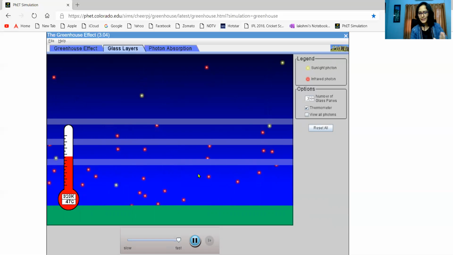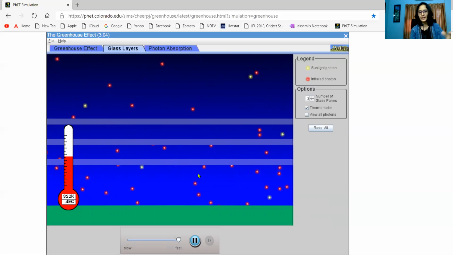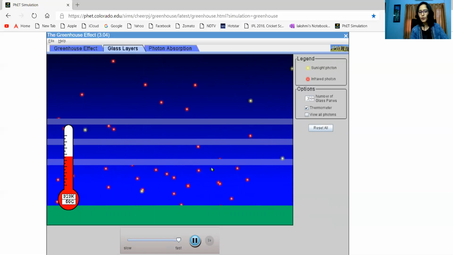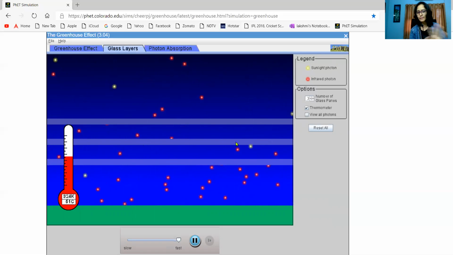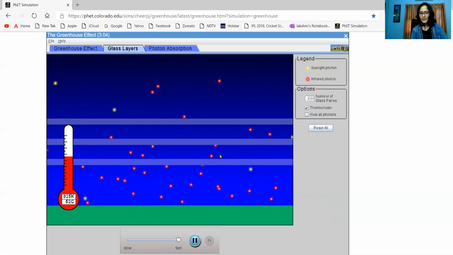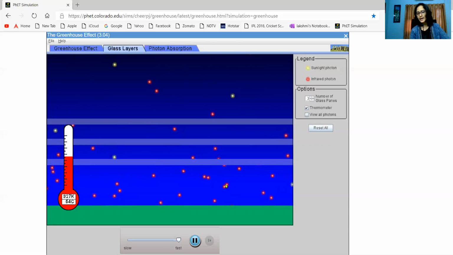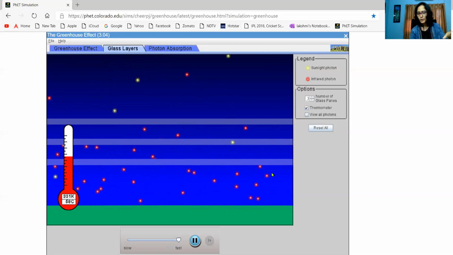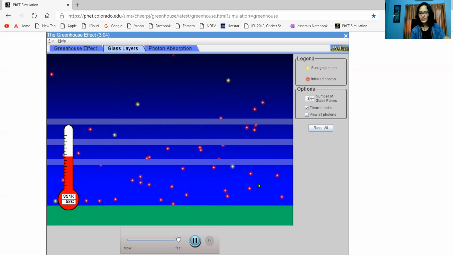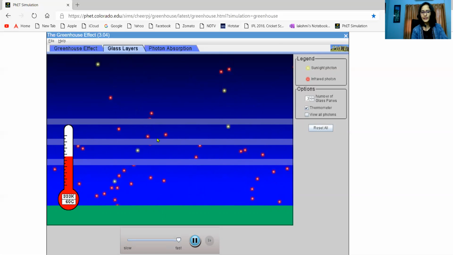When the glass panes are fewer in number, there is more scope for infrared rays to escape into space. When the glass panes are more in number, more infrared rays will be trapped on the Earth's surface. You can apply the same thing to greenhouse gases. When the greenhouse gases are low in concentration, there is more scope for the IR to escape. But with an increase in the amount of greenhouse gases, more IR will be trapped on the Earth's surface, and that is how the Earth's temperature will keep on increasing. Okay.